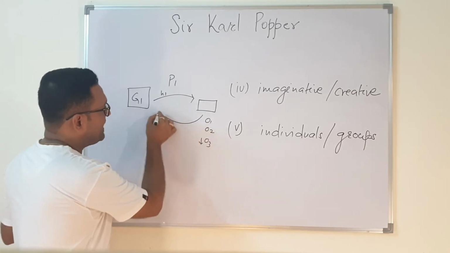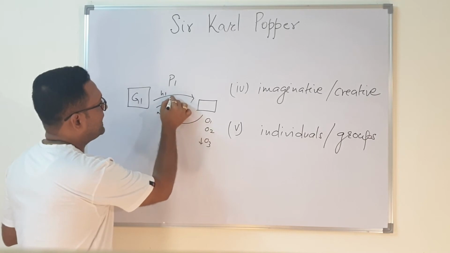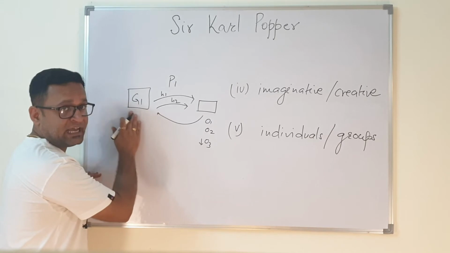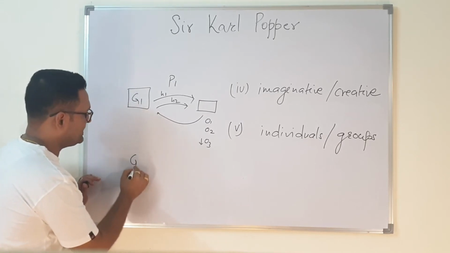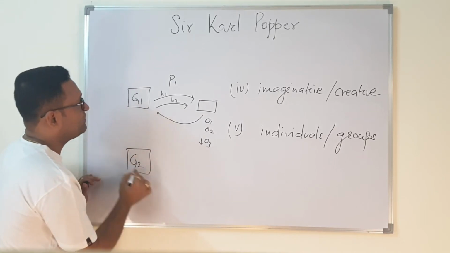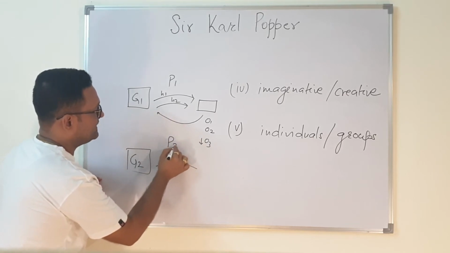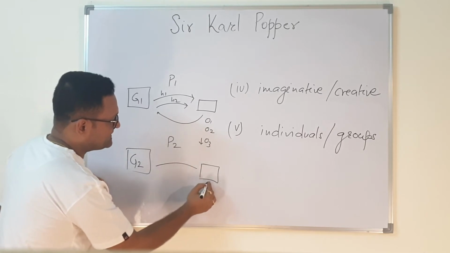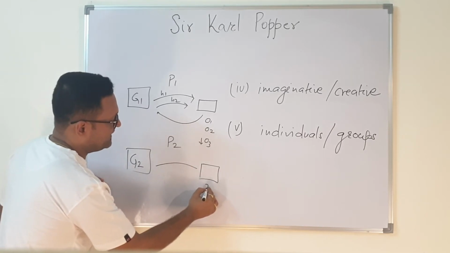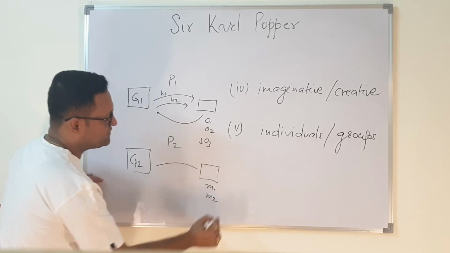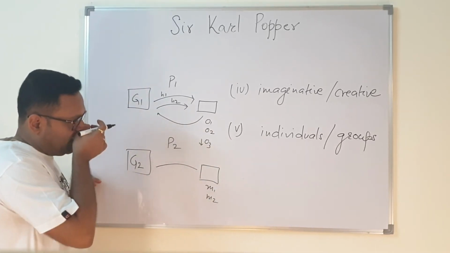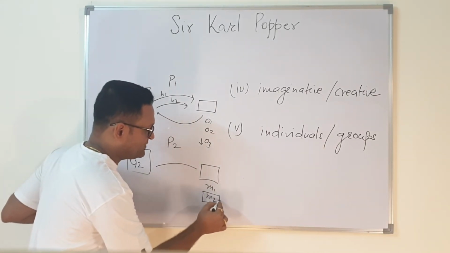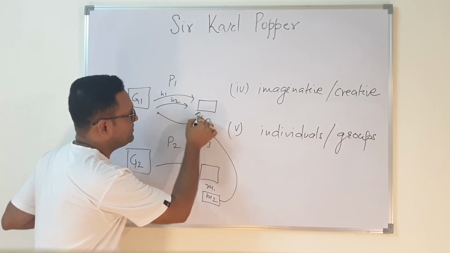So you need to come back to this stage and go for H2, right? This is something which should be done by this group. Now consider a group 2 which also works like this. They have a problem P2 and observations M1, M2 and so on. Now it is not very good scientific behavior to take this observation and bring this theory down.